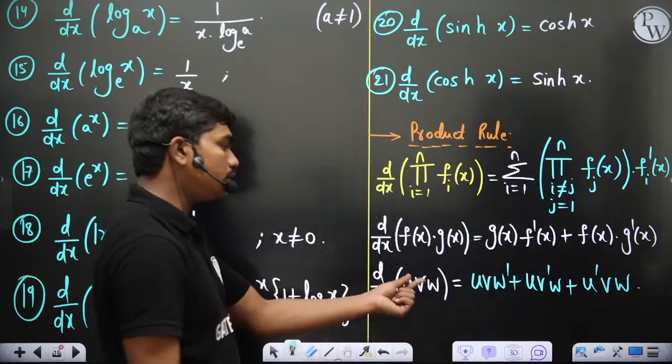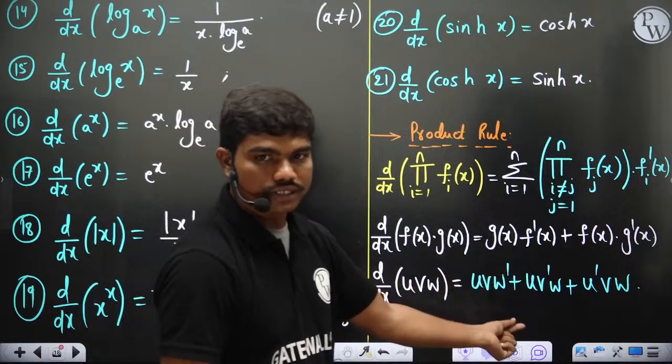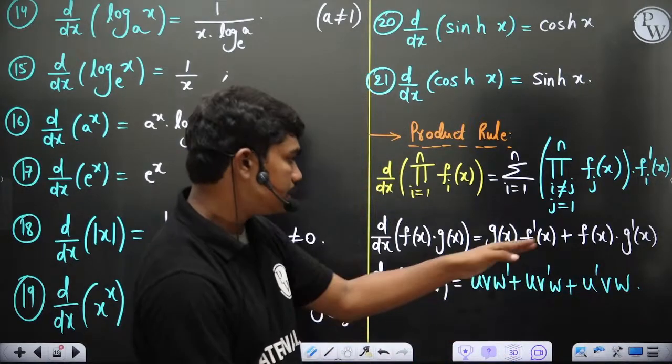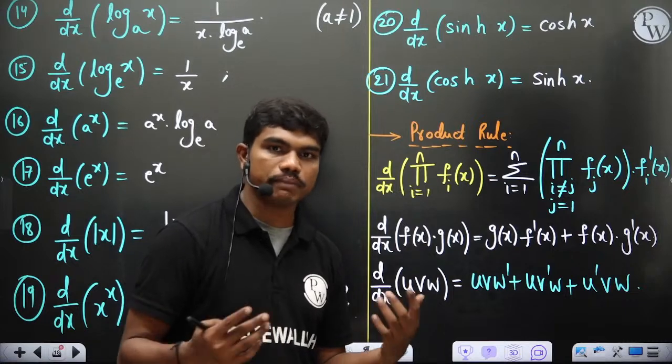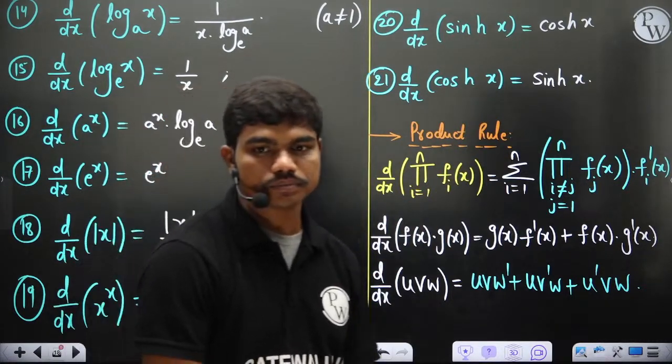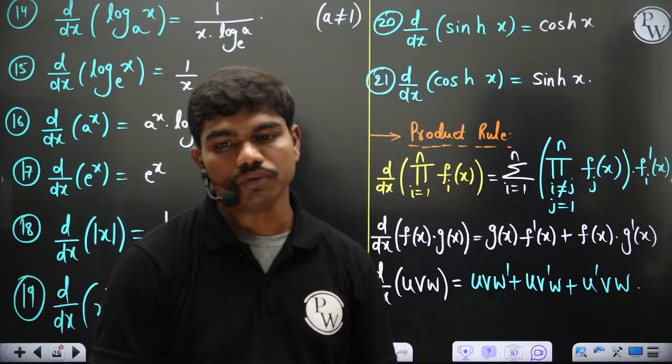Okay, so first two into derivative of third, plus first and last into derivative of second, plus first derivative of first into last. This is how you have the derivative of a product of three functions. In general, if you have a product of n functions, this is what you will write. Clear to all of you? This can expand. That's it.